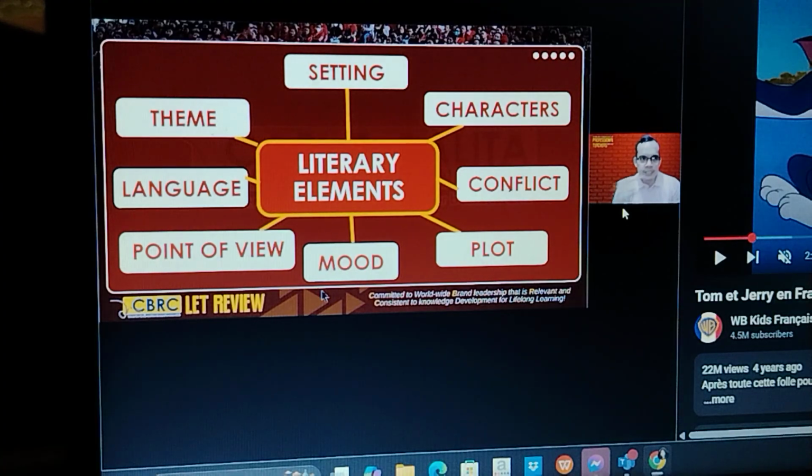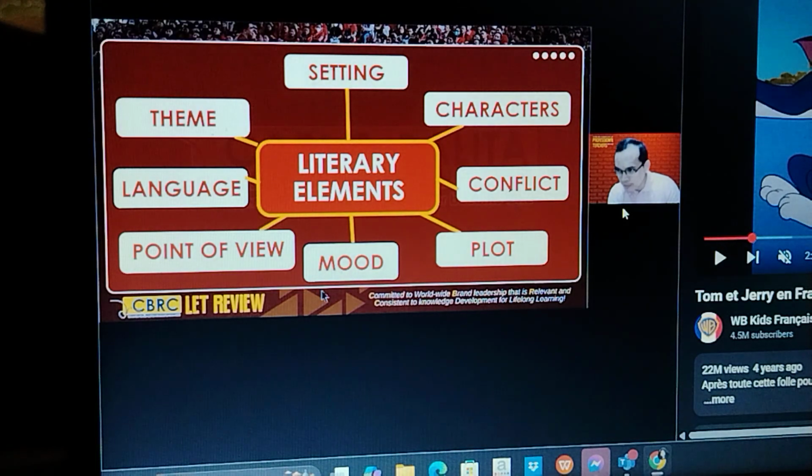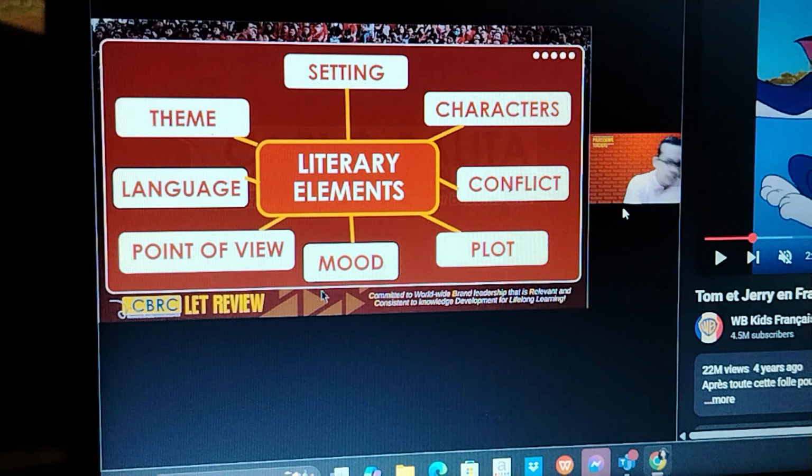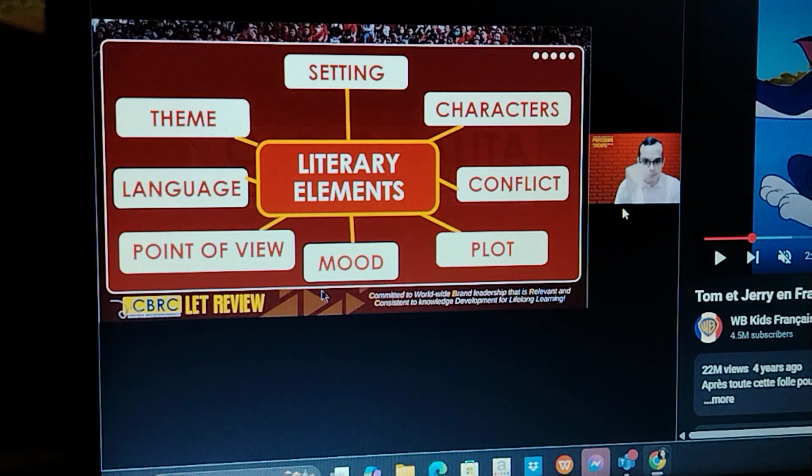Another type of plot is non-linear plot. When we say non-linear, the series of events is not predictable. The story can begin in the middle, and then it will have a flashback, and then go back to the middle, and then have a flash forward, and then go back to the beginning, and so on. So it jumps from one event to another unpredictably. That is non-linear plot.